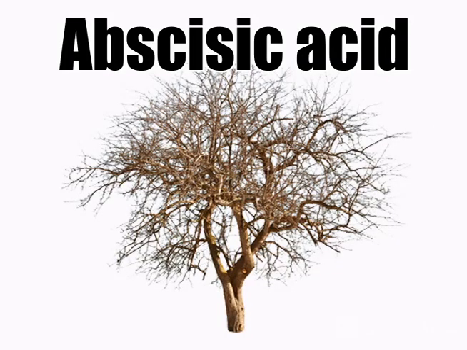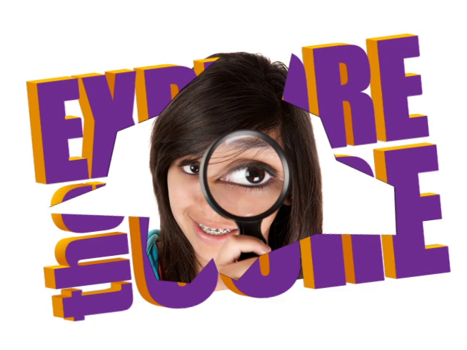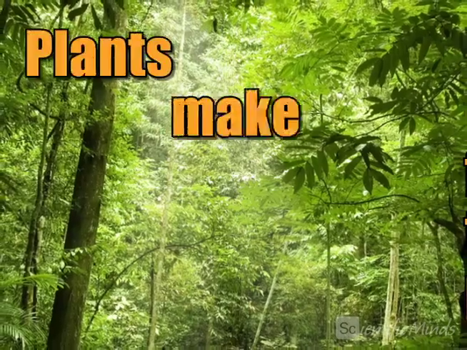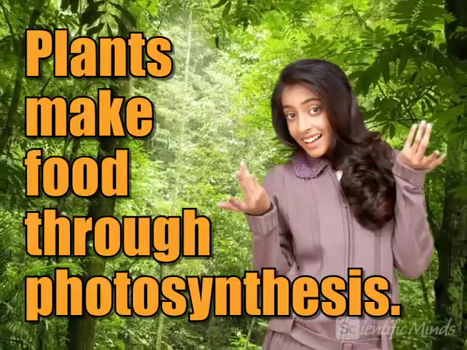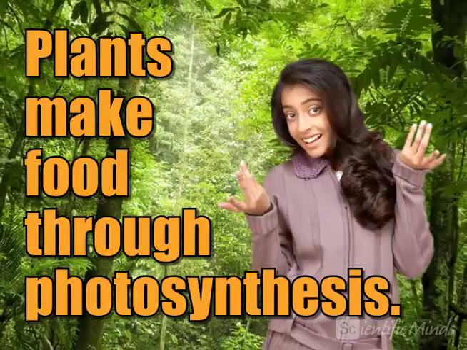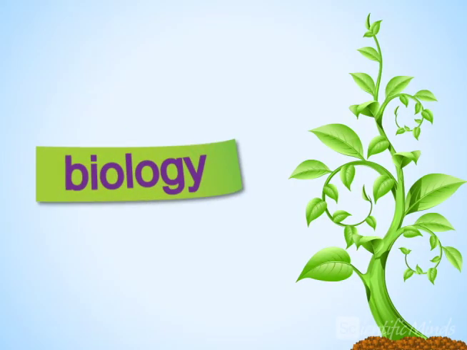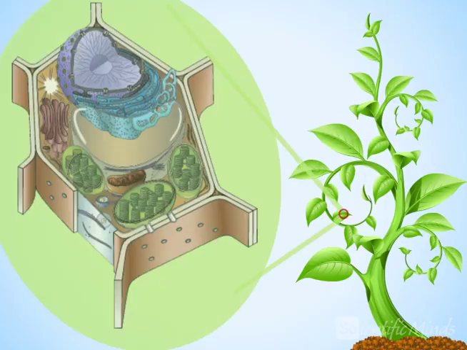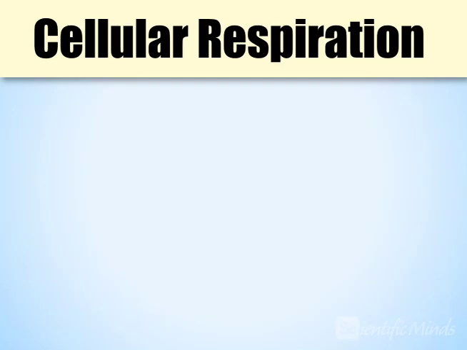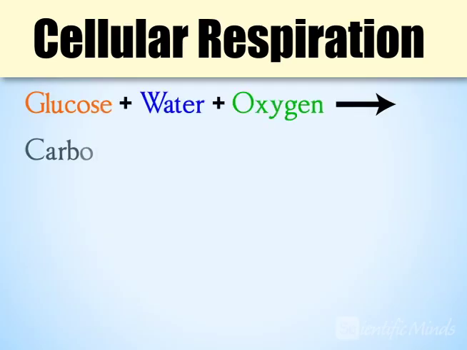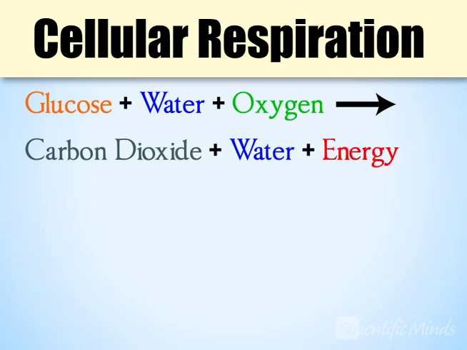And now, let's explore the core. Plants make food through photosynthesis. But how does that food become energy that fuels processes like growing and producing hormones? The glucose a plant makes during photosynthesis is transported to cells throughout the plant. In the mitochondria of a cell, energy from the glucose is released in the process of cellular respiration. The simple equation for cellular respiration shows that glucose, water, and oxygen yield carbon dioxide, water, and energy.